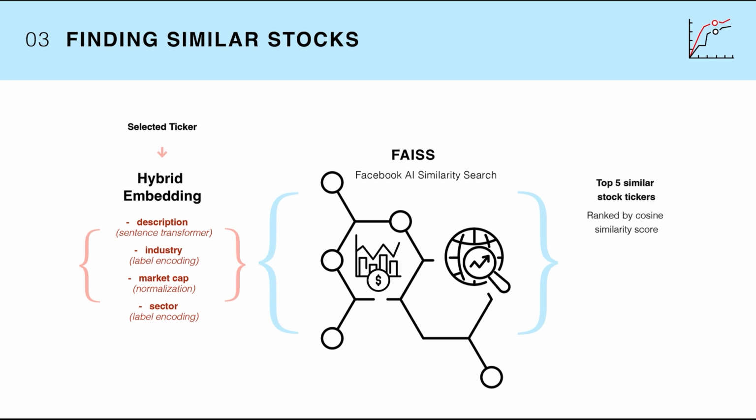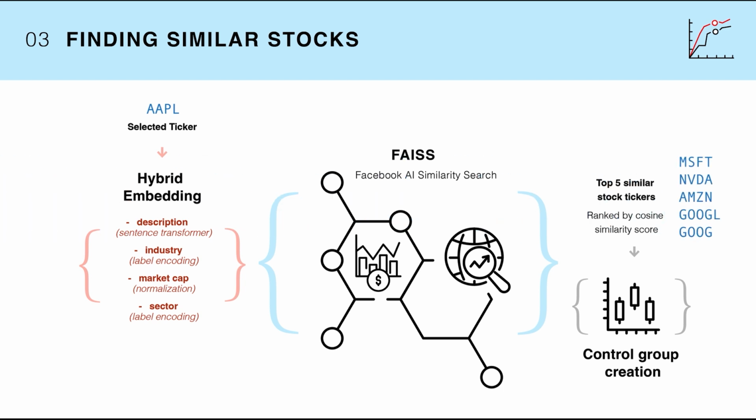Similar stocks are identified using cosine similarity. Here, what we hope to do is, given a ticker name like Apple, we get the 5 closest performing tickers as a response, as you can see over here.